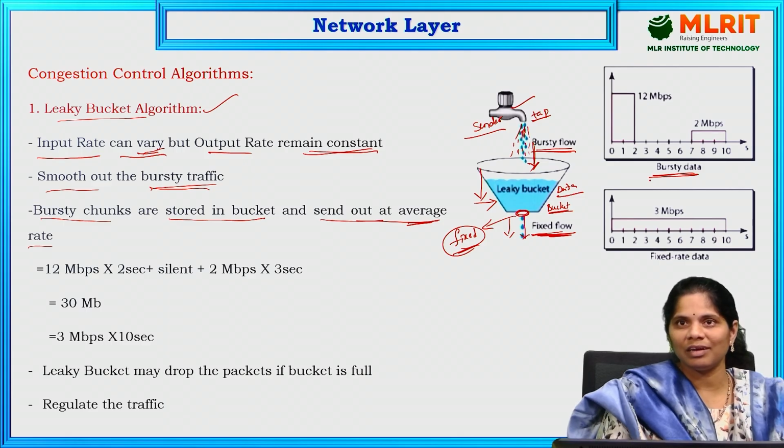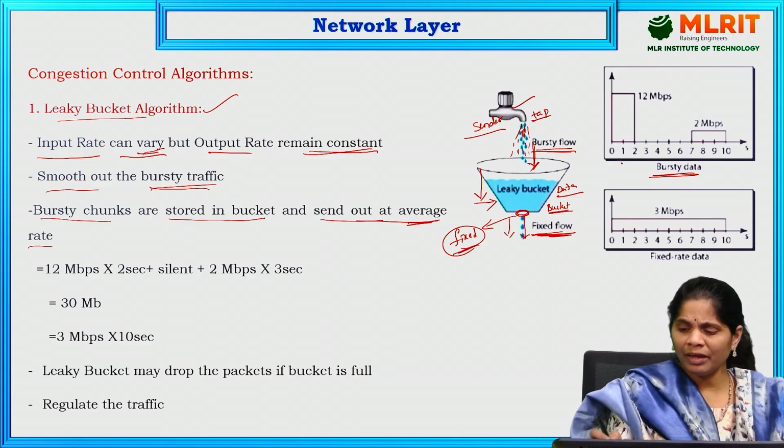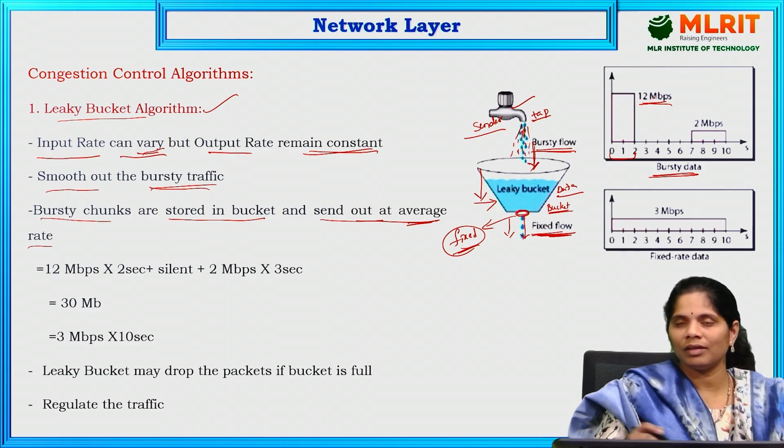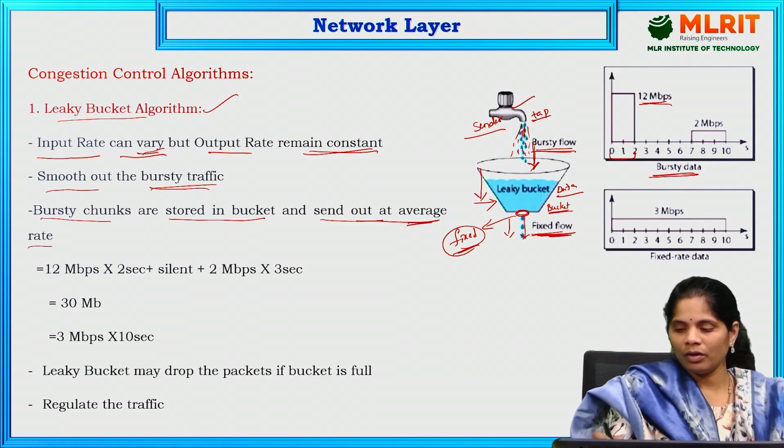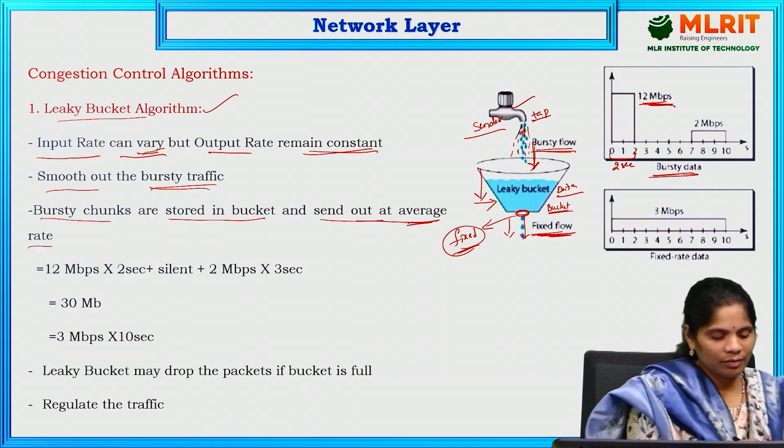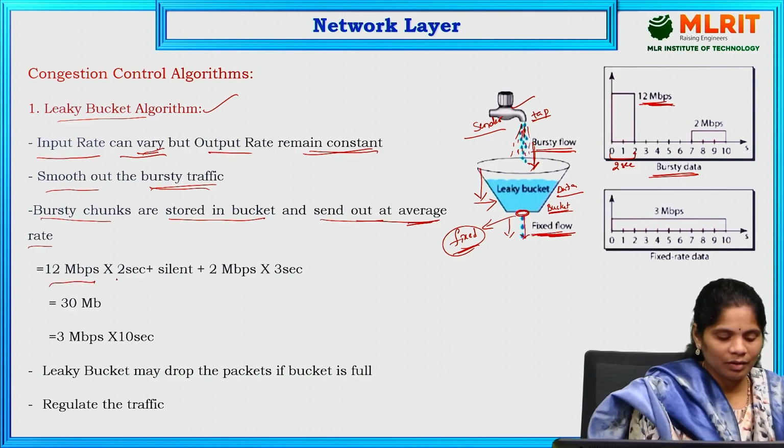How is it bursty data? See here, in 2 seconds, 0, 1, 2, we are sending 12 Mbps of data. The speed is 12 Mbps. In 2 seconds we are sending 12 Mbps of data. That I wrote here. See, 12 Mbps can be sent in the 2 seconds.